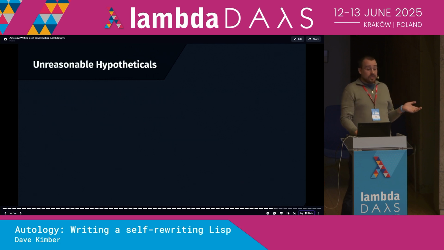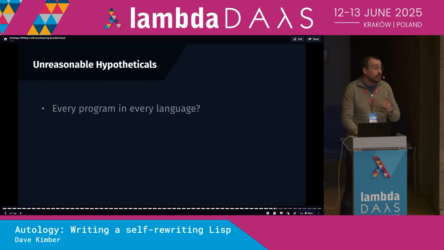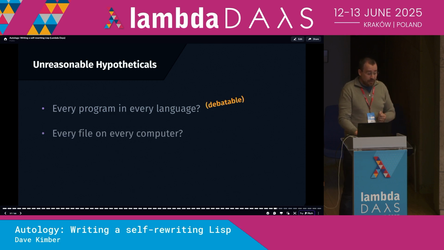What if we abandon all reason and really push the concept to its limits? Well, hypothetically, every program in every language is an Autology program, given some appropriate boilerplate to set up the interpreter. Theoretically, every file on every computer is an Autology program, given some nonsensical and arbitrarily defined interpreter fiddling.